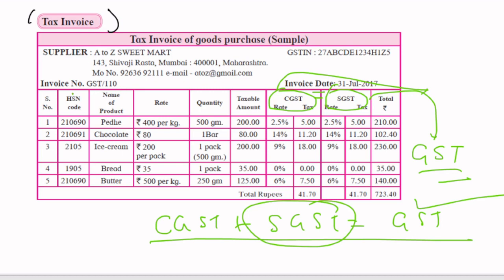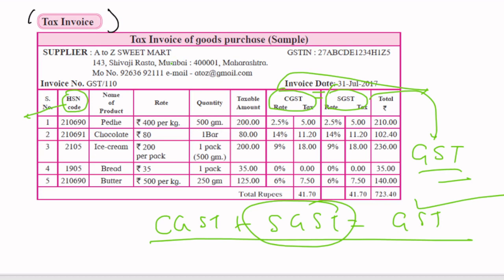So here you have the HSN code. What is this? The full form of HSN is Harmonized System of Nomenclature. When I say nomenclature, you might be remembering your chemistry, but it's not like that. All goods are given an HSN code, meaning they will get some code so that we can identify types of goods.